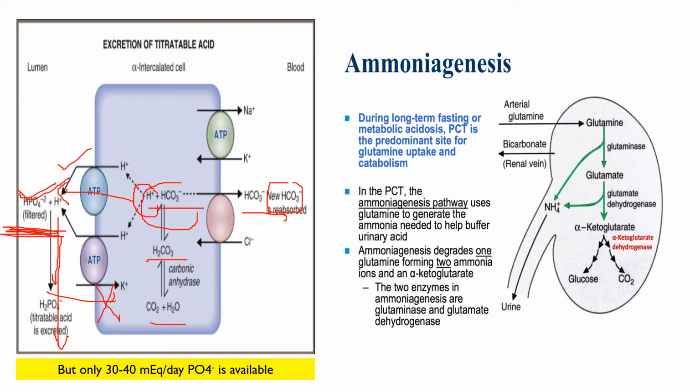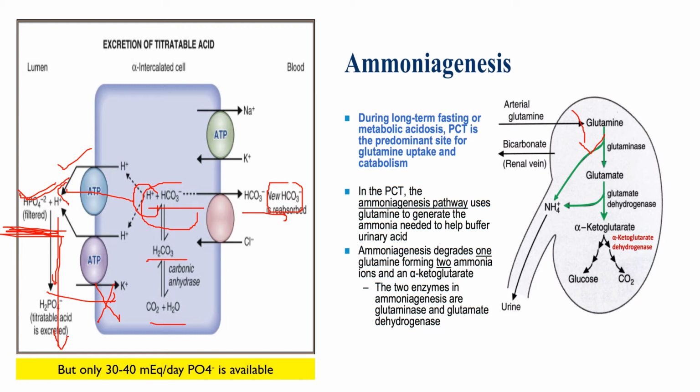So this ammonium ion is synthesized from glutamine, which comes mainly from the metabolism of amino acids in the liver. The glutamine is delivered to the kidney, and it is transported into the epithelial cells of the proximal convoluted tubule, distal convoluted tubule, and thick ascending loop of Henle. Once inside the cell, this glutamine will be metabolized to generate 2 ammonium ions and 2 bicarbonate ions.